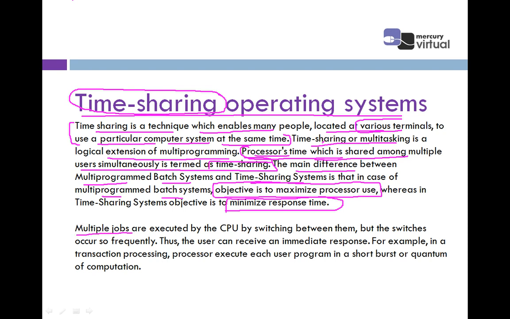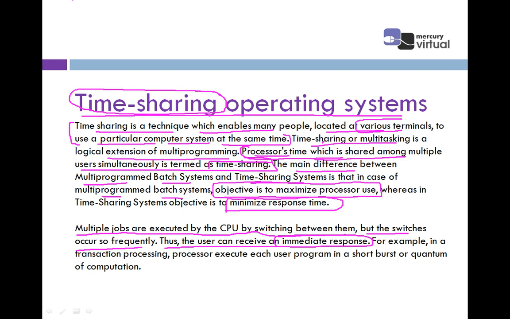Next line says multiple jobs are executed by the CPU by switching between them, but the switches occur so frequently. Means if I am using MS Office and I am also using Internet Explorer, there is some time sharing when I toggle, when I jump from one application to another application. Thus, the user can receive an immediate response. Like if I'm saying something to you, you give me feedback. In the same way, users can receive an immediate response.